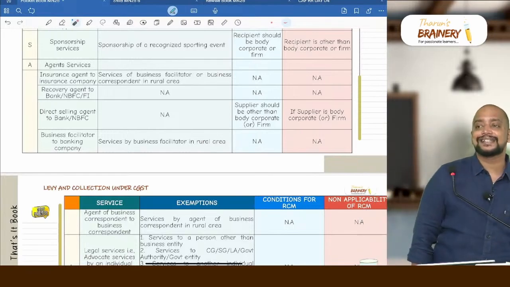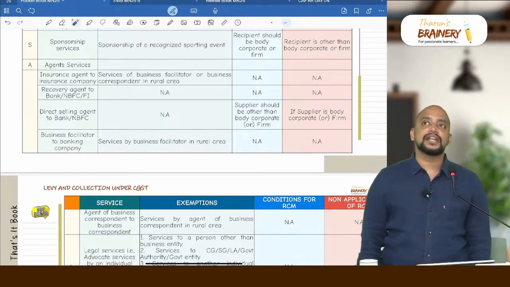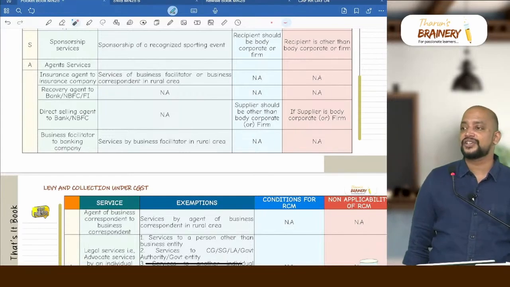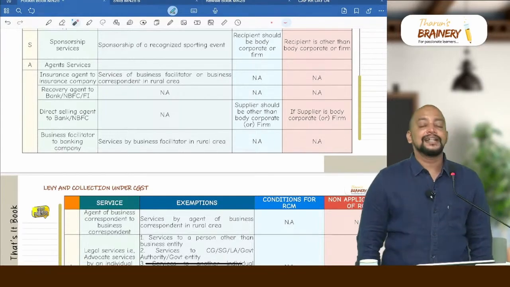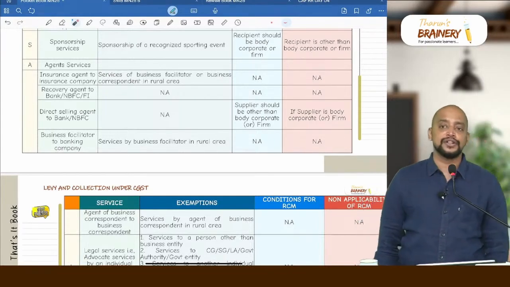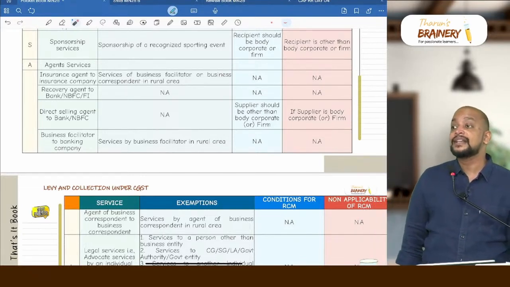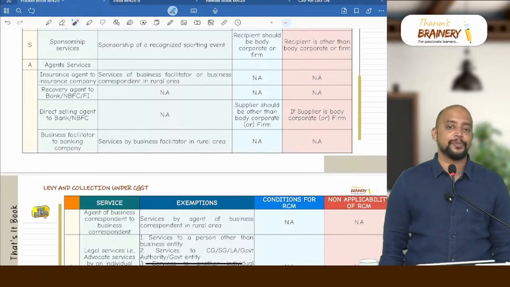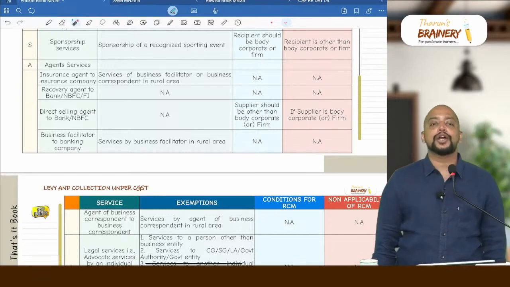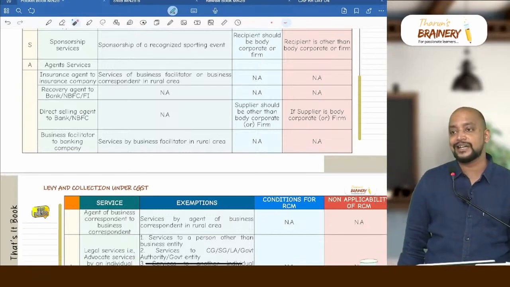Whereas next one, direct selling agent. Recovery agent basically recovers the outstanding loans, whereas direct selling agent will do the marketing of the banking products. Direct selling agent to again bank, financial institution, NBFC. Any exemption? No. But there is a condition for RCM. What is that? Supplier should be other than body corporate or firm. What if supplier is body corporate or firm? They only will pay GST under FCM.